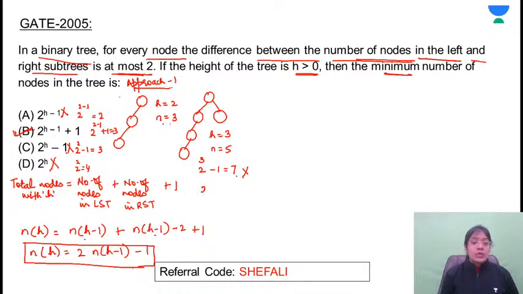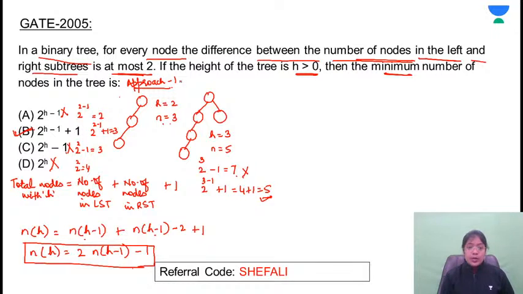Substitute the value in B. So this comes out to be 2 raised to power 3 minus 1 plus 1. 2 raised to power 2 is 4, plus 1, that is equal to 5. So again, this is returning the correct answer. So obviously B is the correct answer. This is using approach 1.